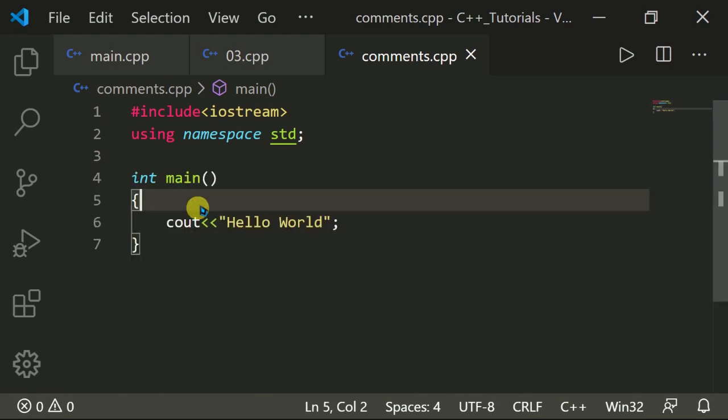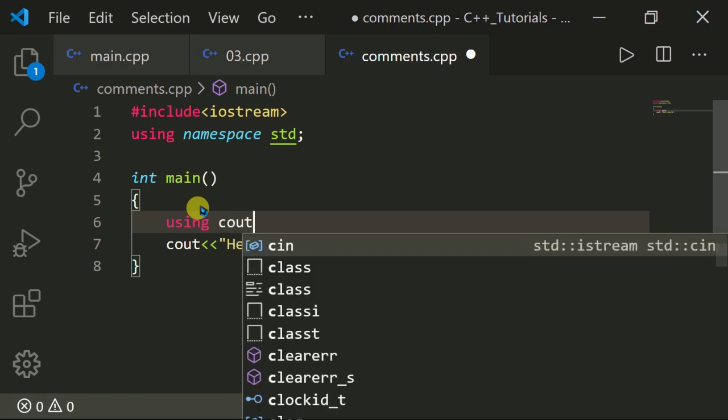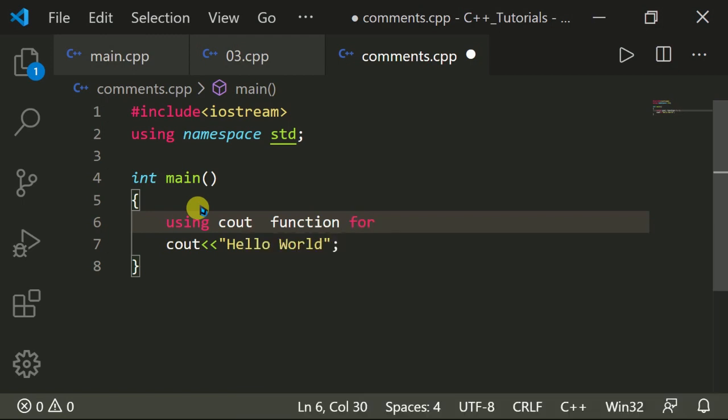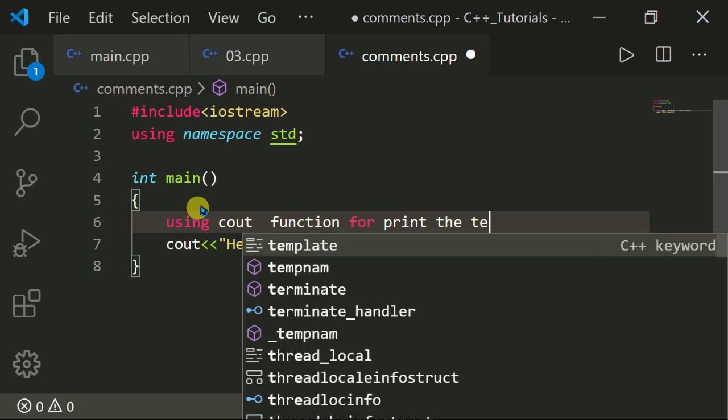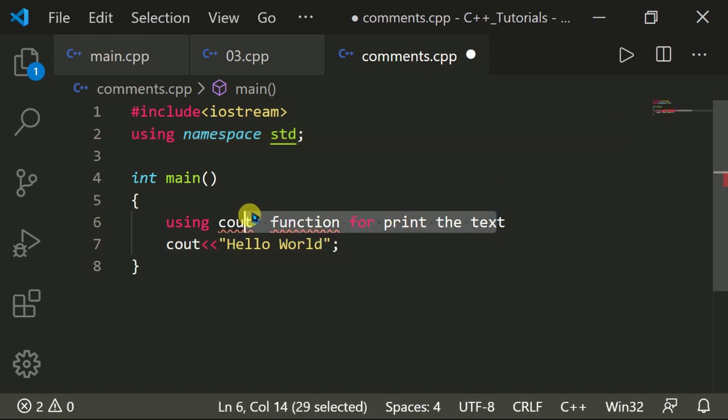And if I type here, using cout function for print the text, and if I now execute my program, it will display an error on the output screen.